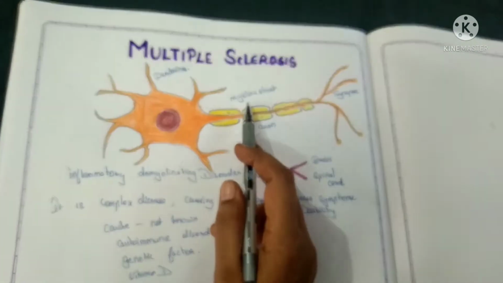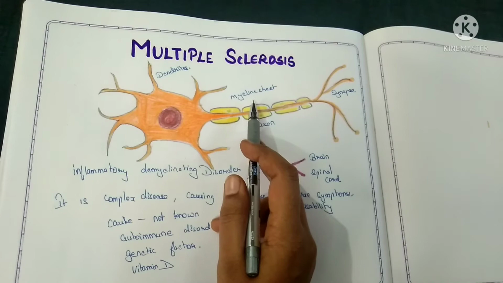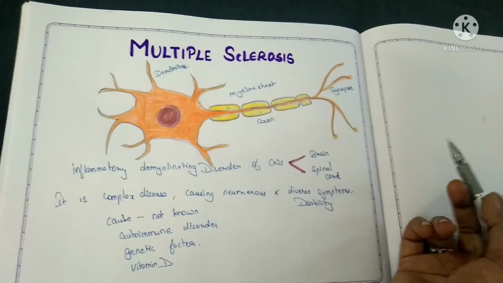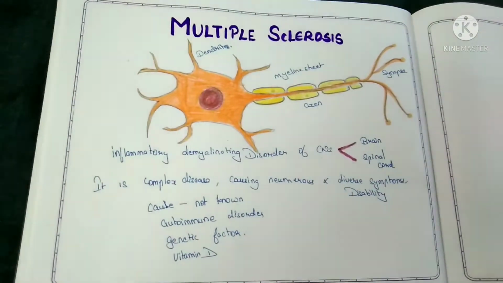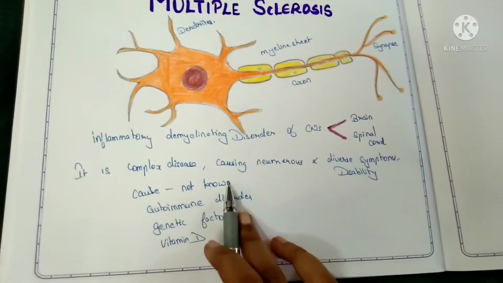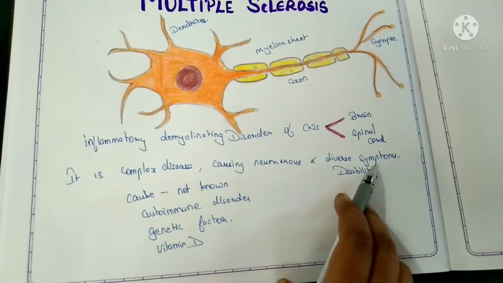So, due to the rupture or inflammation to the myelin sheath, the impulses will be interrupted. So, this causes the sensory and the motor functions to be affected. So, multiple sclerosis is a complex disease which causes numerous and diverse symptoms and disabilities.